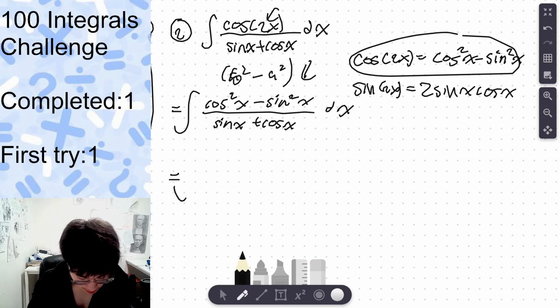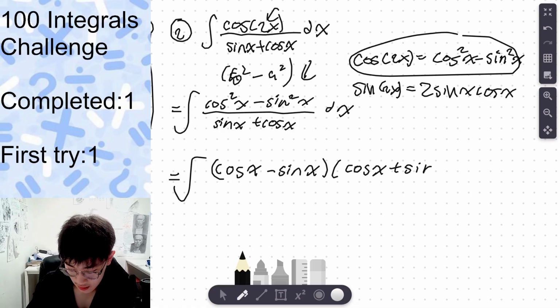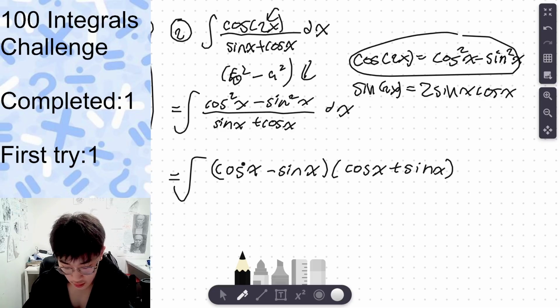Alright, let's see. If I decompose this, it's going to be cos of x minus sine of x times cos of x plus sine of x, and then you get cos squared minus sine squared.